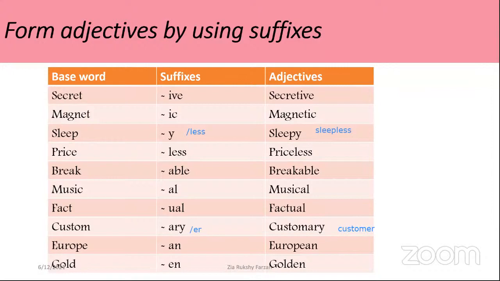Again, I would like to read the adjectives: secretive, magnetic, sleepy or sleepless, priceless, breakable, musical, factual, customary or customer, European, golden.